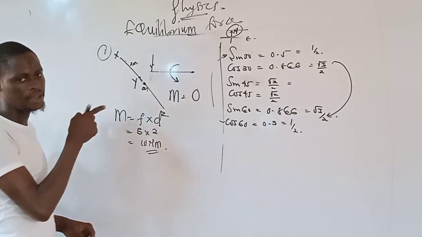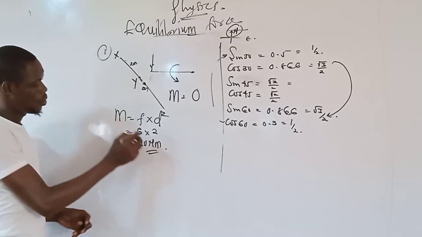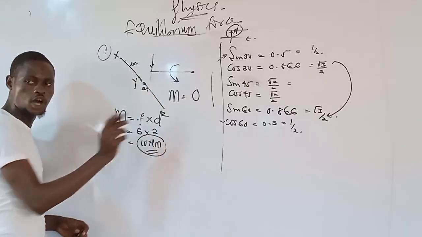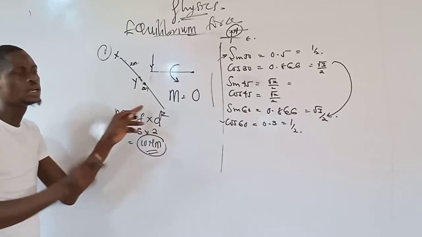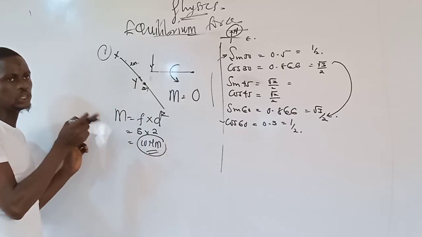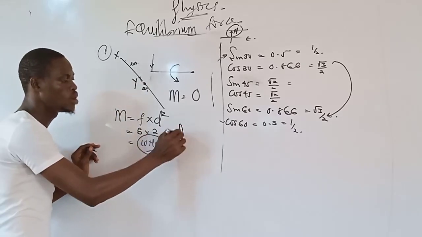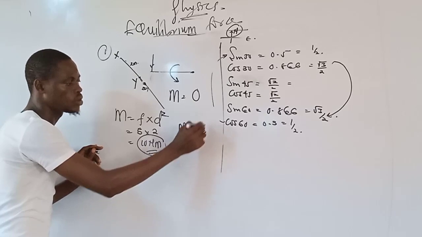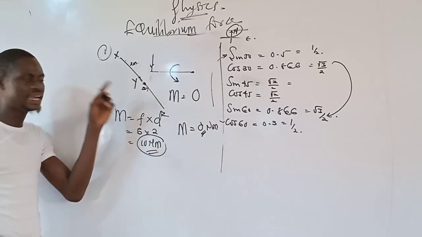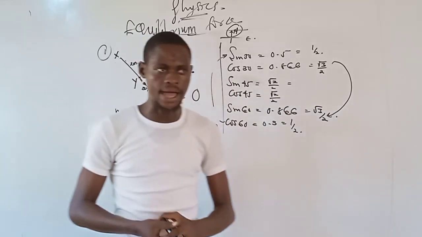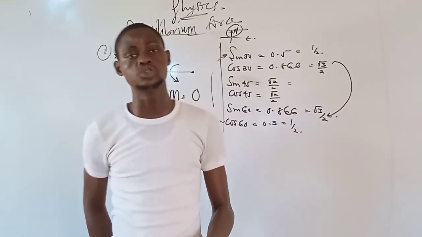But in this place here, there is no force. Sorry, there is force, but the force is not acting perpendicularly. Automatically, my moment should be equal to 0 Newton meter. That is the answer to this. All together, that is another thing I want you to know.